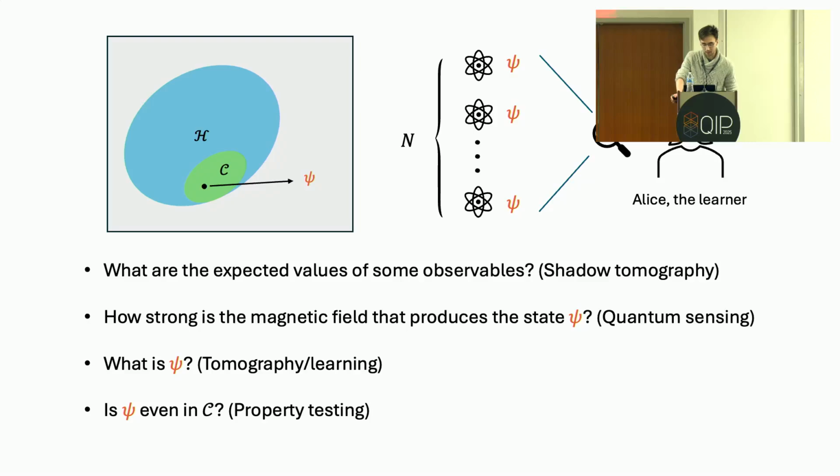And now, as I've described it, this framework is sufficiently generic to encompass a wide range of important tasks in quantum information science, including shadow tomography and quantum sensing. In the case where Alice is interested in learning a full description of the unknown state, then this is known as quantum state tomography, which Alan spoke about earlier. And you could also ask a more basic question, which is whether psi is even in C to begin with.